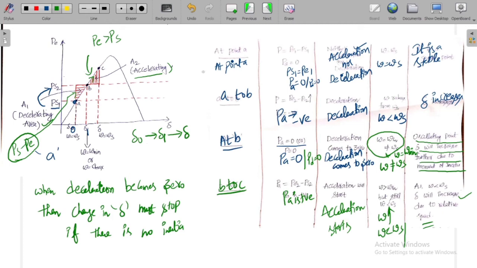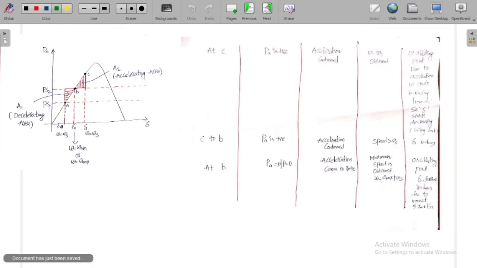Now we'll see the reverse, meaning at C we assume that next. So at C what happens? At C, PA is still positive, because the electric power is greater than the shaft power. What about the acceleration? Acceleration still continued.